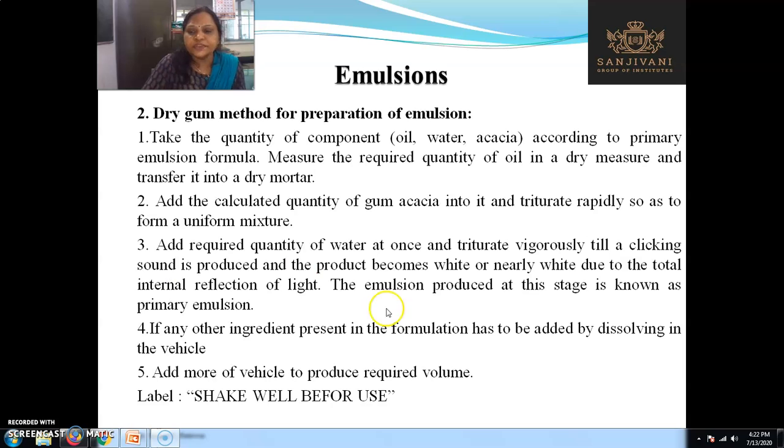The emulsion produced at this stage is known as the primary emulsion. The clicking sound is produced and the emulsion becomes white. That is the sign that the primary emulsion is formed. If any other ingredient present in the formulation has to be added, dissolve it in the vehicle and then add, then add more vehicle to produce the required volume. Again label "shake well before use".